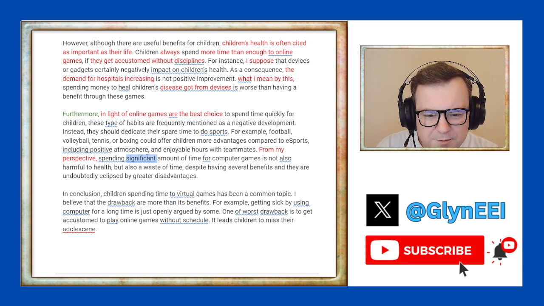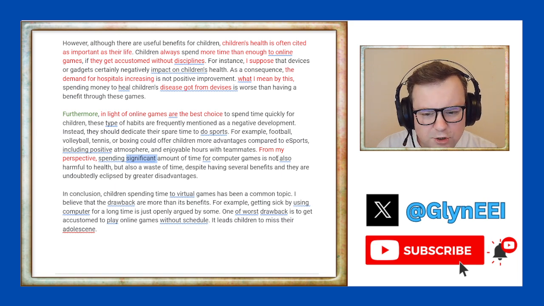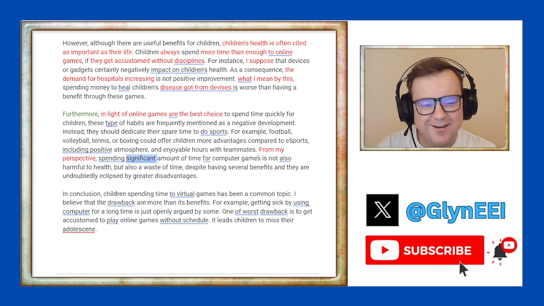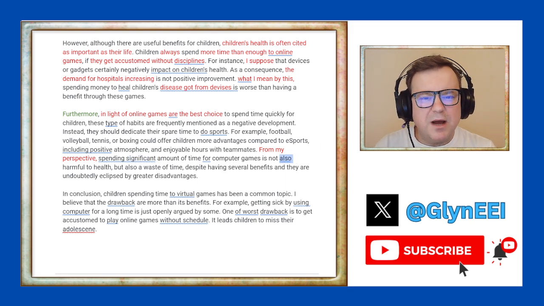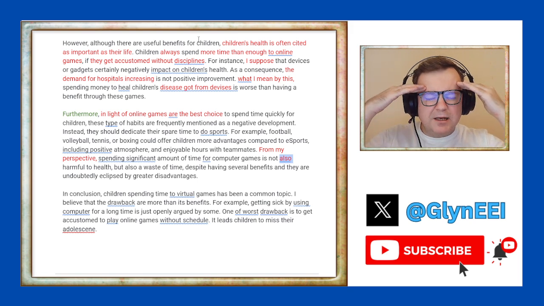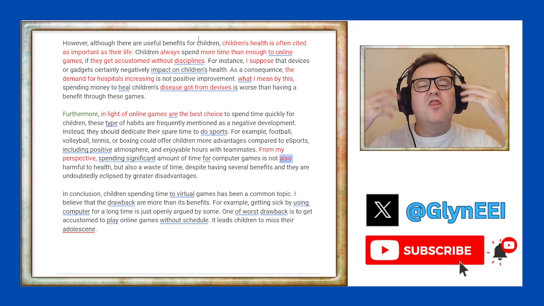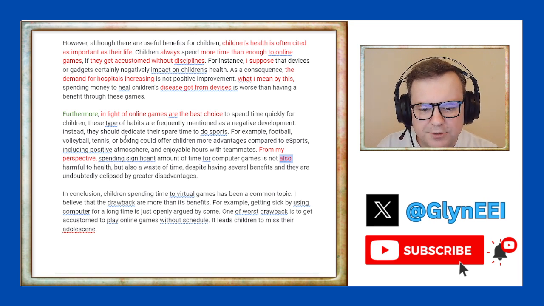Whoa. "Spending a significant amount of time on computer games is not also harmful to health. Not only harmful to health." So can you see the amount of interpretation I have to do here? I have to read, I have to reread, and I have to speculate, and then go, that's what the candidate means. If an examiner has to do this, it's not a good sign for coherence.